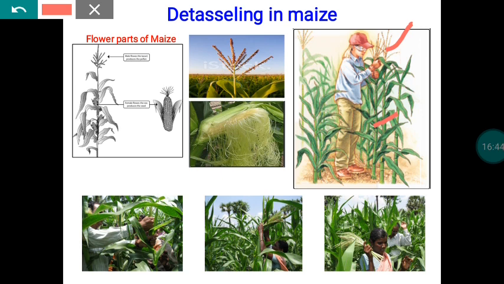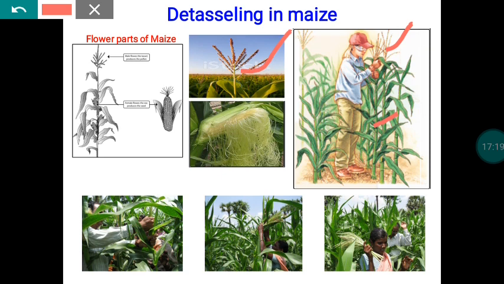Another thing is, today that tassel that comes out of the flag leaf, the topmost leaf, within another 2 days will be ready to start spreading the pollen. So within 2 days of emergence, we have to remove the tassel from the female parents. This process is normally known as detasseling. We manually remove the tassel from the female parent.